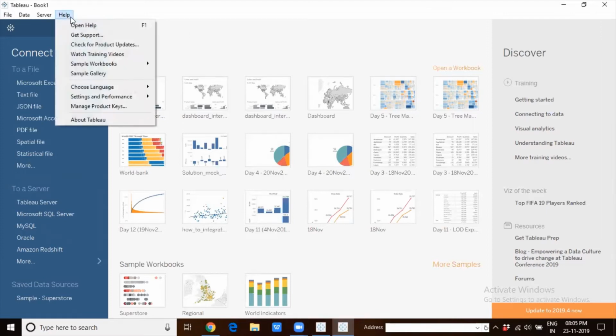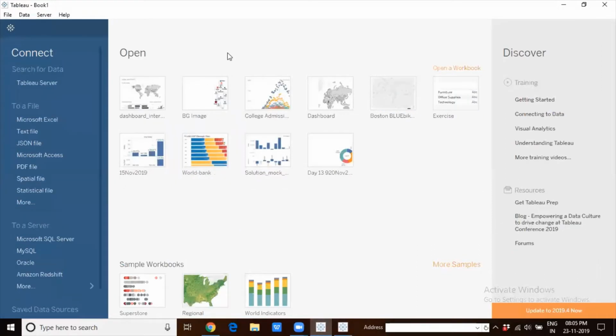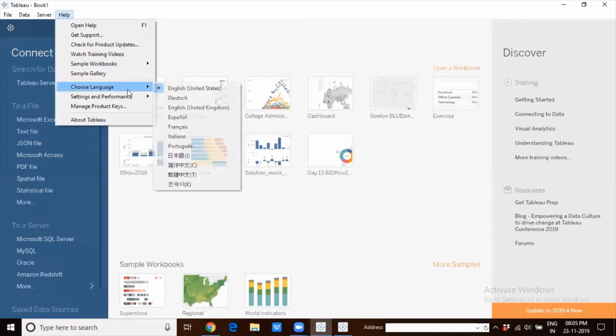I'm showing you 2019.2 now, where you can see that Tableau supports all of these languages. There were 10 different languages that Tableau supported until 2019.2. And now in 2019.3, support for Italian has been introduced. So with this included, Tableau now supports 11 different languages.